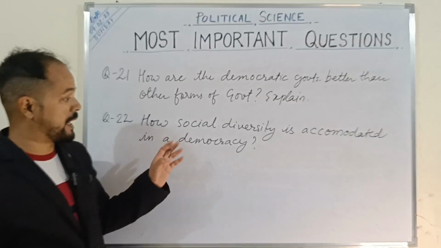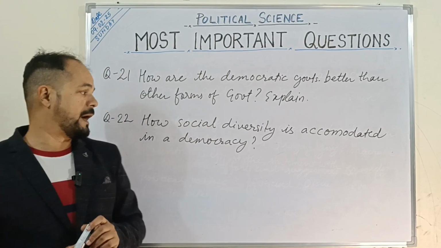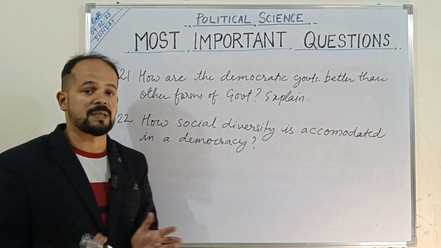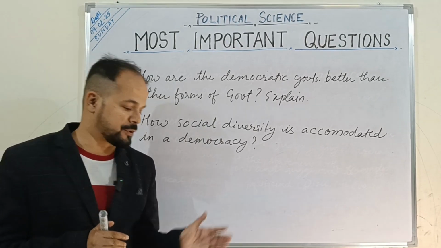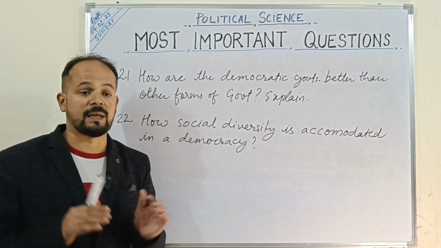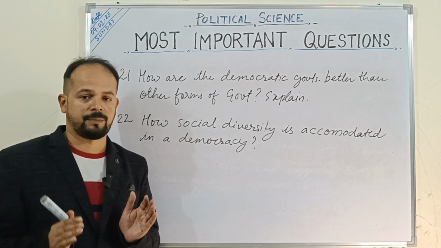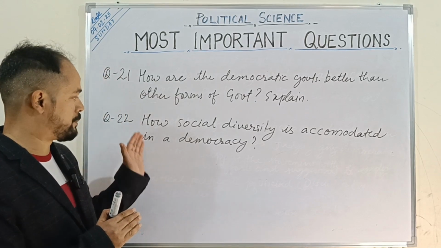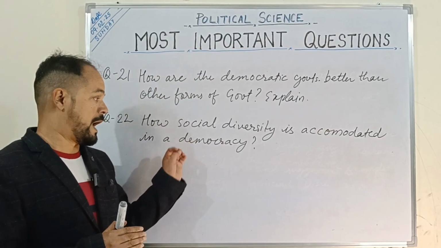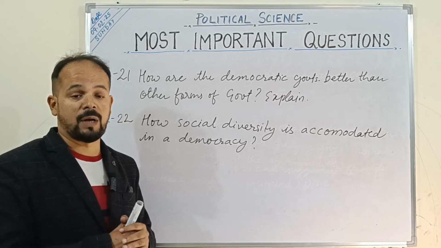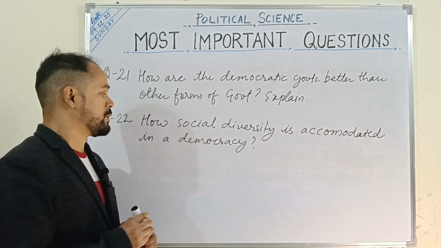The next question is how social diversity is accommodated in a democracy. I feel this question is also equally important. In this, we have to say that it is only in a democracy that accommodation of different diverse groups can be done. In a society which is not democratic, or where there is not a democratic kind of government, maybe a particular community might be excluded, right? We expect this from every democratic society, but we have also seen the case of Sri Lanka, wherein the Tamils were ignored, and their language was not given any recognition, plus their religion also was not given any recognition. So all this we've seen.